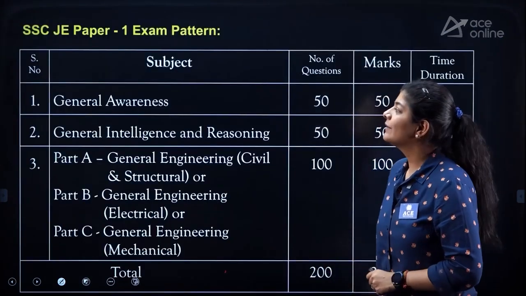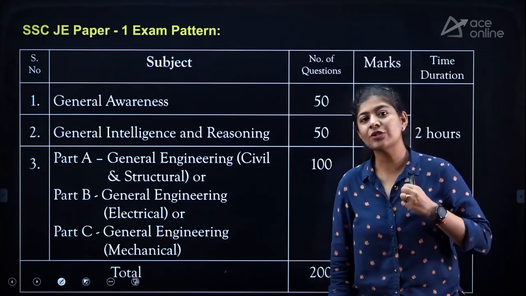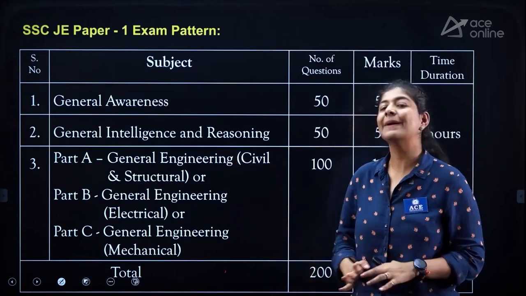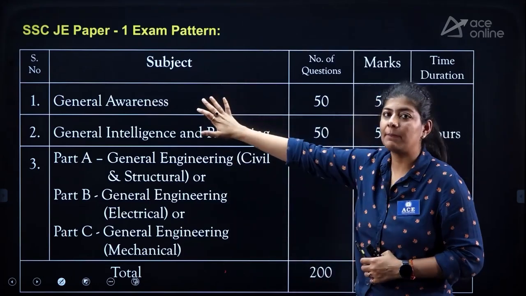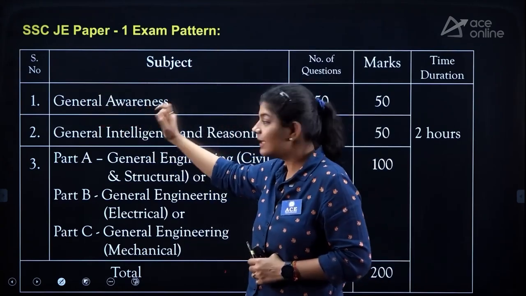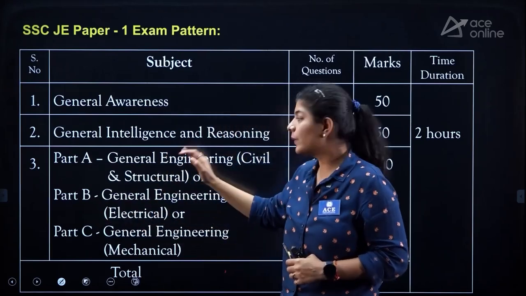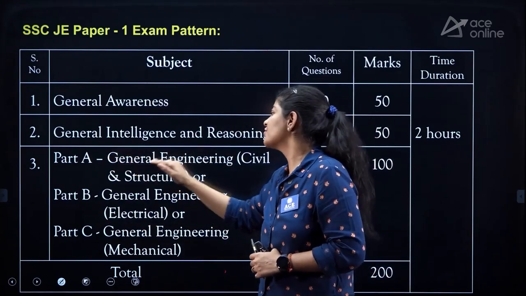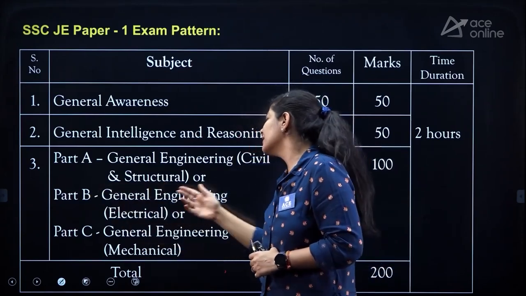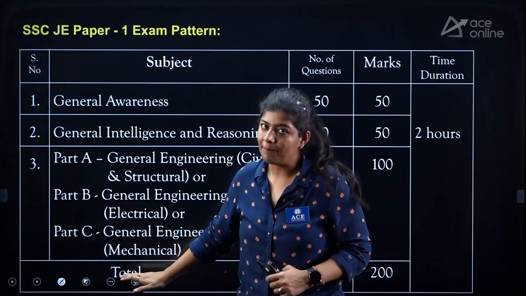If we talk about the exam pattern, then we can say that here we mainly have 3 topics in paper 1. We have paper 2 separately, but here we are only going to discuss paper 1. If we talk about the subjects, we have general awareness, general intelligence and reasoning, and the technical section, where part A is general engineering for civil and structure, part B is general engineering for electrical, and part C is general engineering for mechanical.